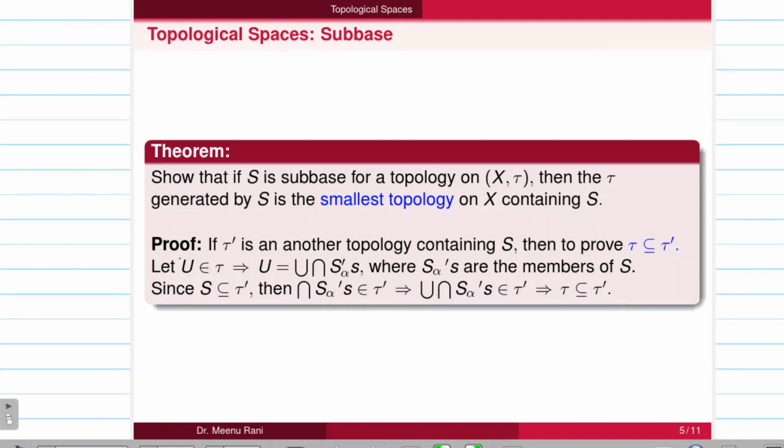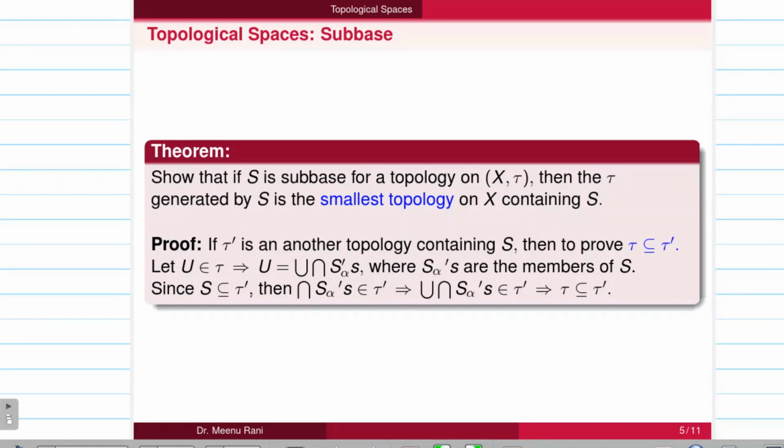So if we take one member U of the topology, every member of the topology can be written as a union of the intersection of the members of the subbase. So this U can be written as a union of the intersection of the S alphas, where S alphas are the members of S.